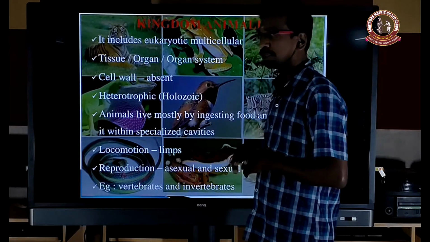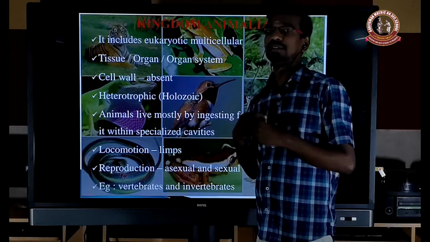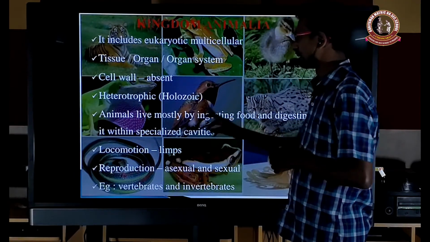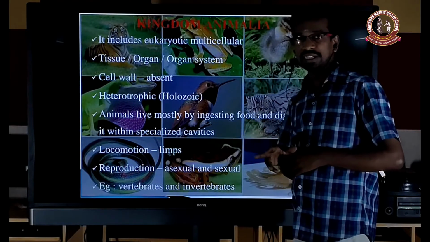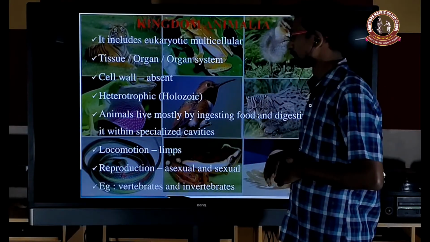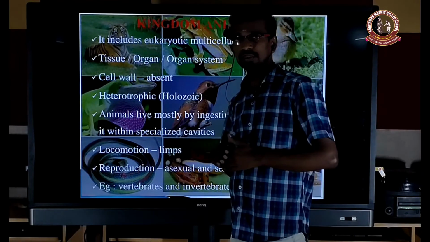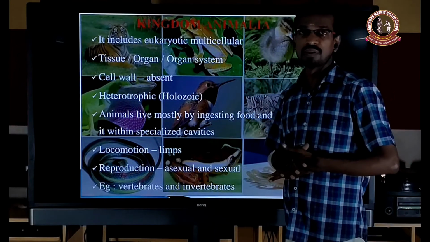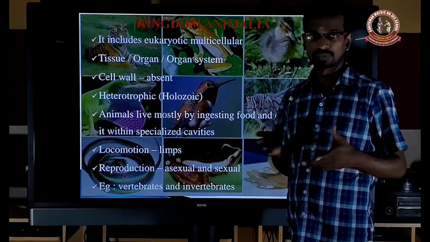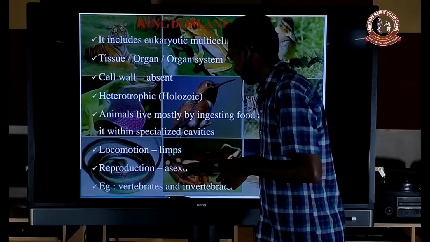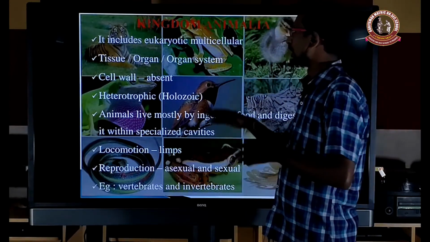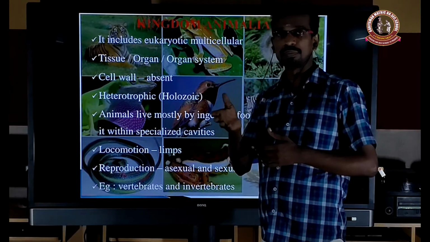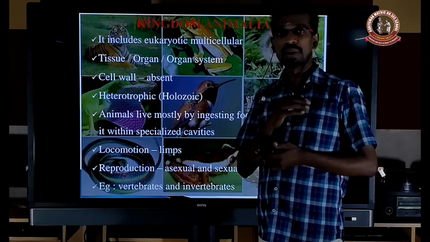Heterotrophic, especially holozoic, that is ingestion. The animal mostly ingests the food and digests it within a specialized cavity, that is the stomach. And locomotion is by limbs, forelimbs and hind limbs. In birds, the forelimbs are modified to feathers, like that. Reproduction may be asexual or sexual. The animal kingdom includes vertebrata and invertebrata. Invertebrata means without backbone, vertebrata means with the backbone.